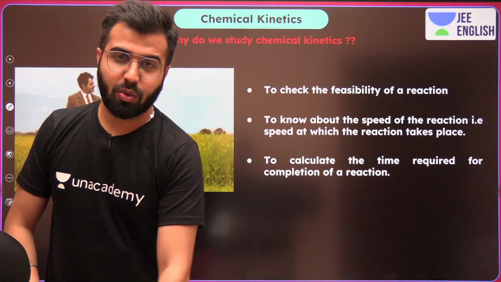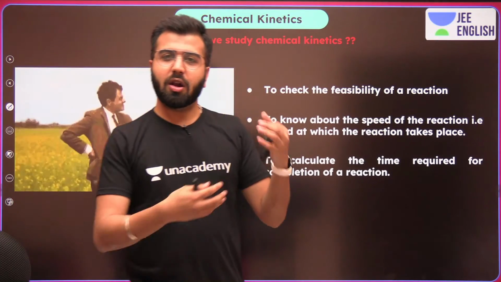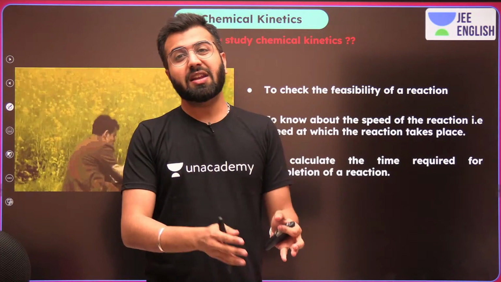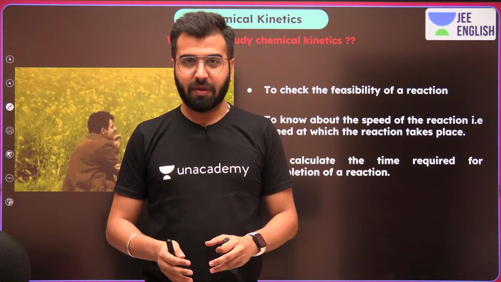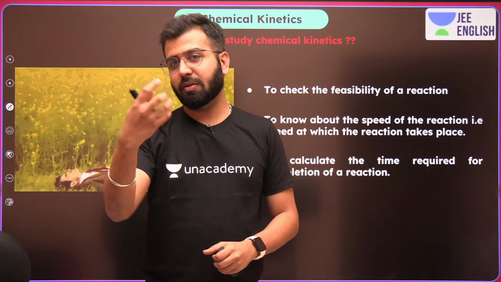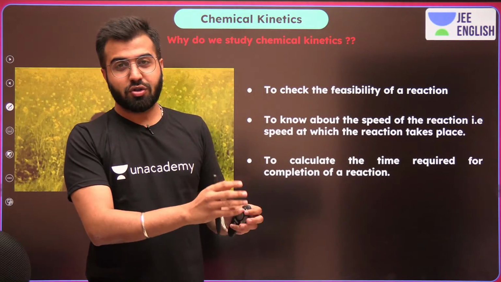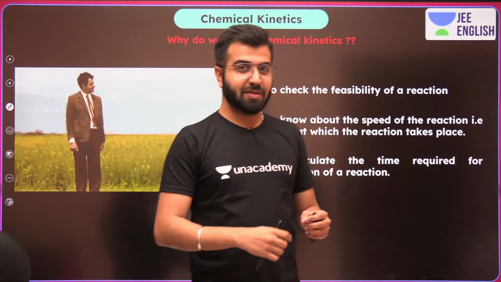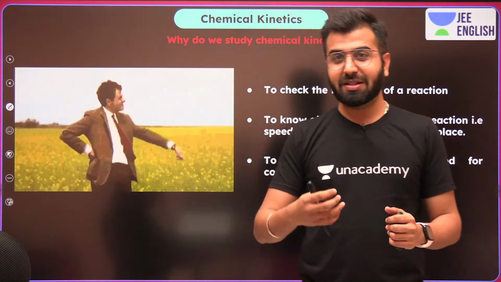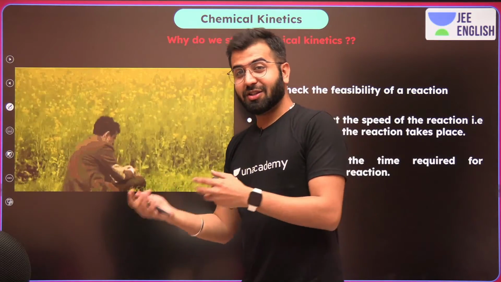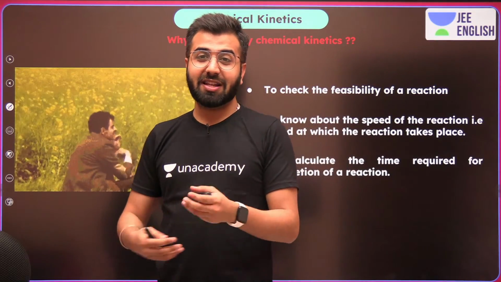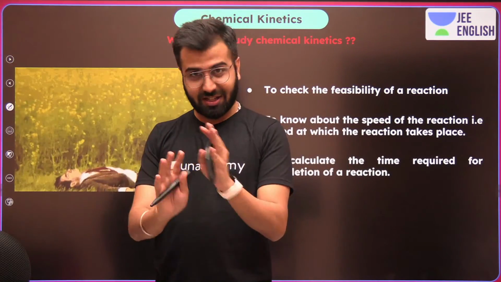What exactly happens? Why do we learn that? Because there are a lot of different reactions which can give you the same result. Okay, you want a product, you want a pizza. There is a pizza delivery which is going to deliver you pizza in 30 minutes. There is a pizza delivery which is going to deliver you a pizza in 15 minutes. There is a restaurant which makes a pizza in 20 minutes. There is a restaurant which makes a pizza in 10 minutes, right?